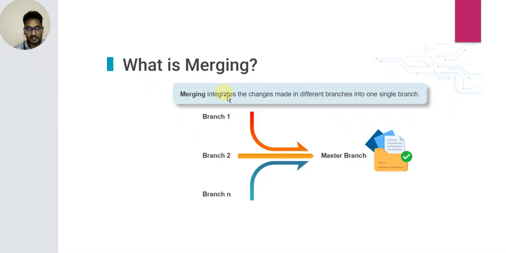What is merging? Merging integrates the changes made in different branches into one single branch. This is a different branch. This is a single branch. The different branches are branch 1, branch 2, and multiple branches up to n. So, merge into the master branch. All branches are just stored in a single branch. So, this is called the master branch.